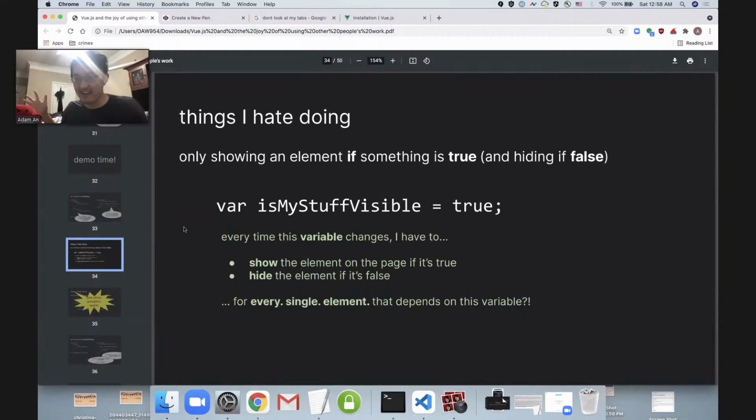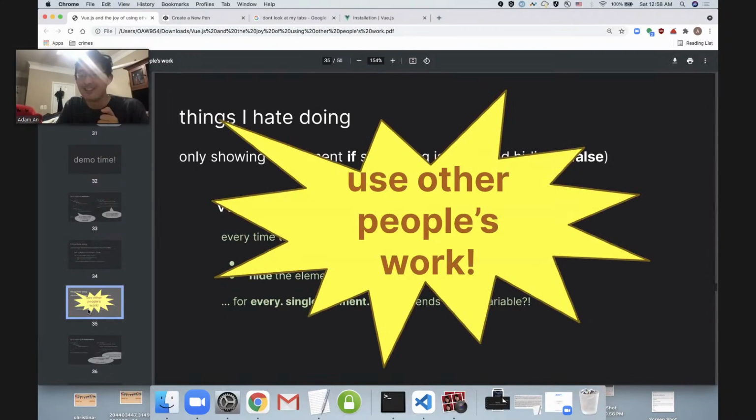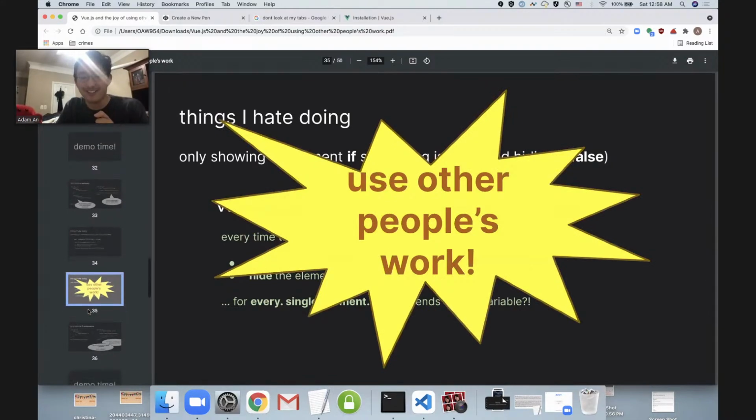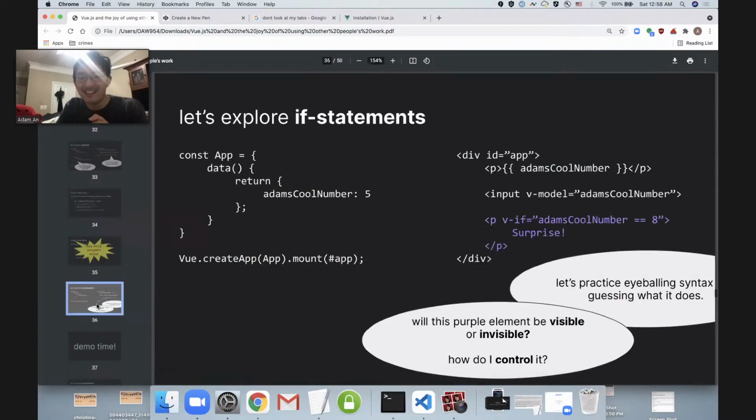Here's another thing that I hate doing. You should be noticing a theme here. This is only showing an element if something is true and hiding it if it's false. I really hate doing this, but luckily instead I can, you guessed it, use other people's work. In this case, the Vue directive that lets us do this looks like this. It's this little code in purple.